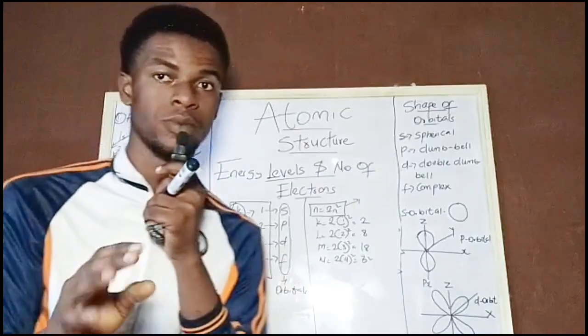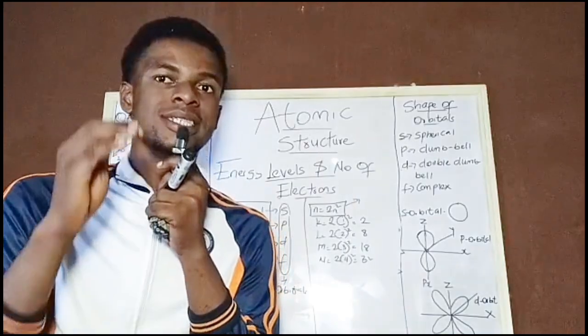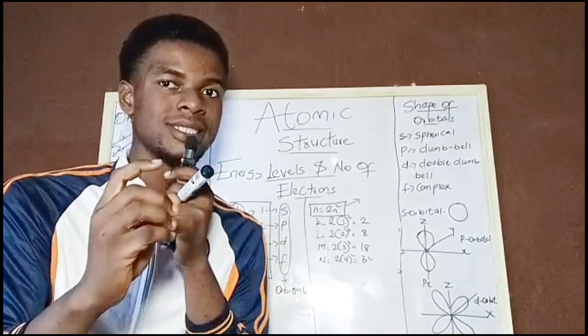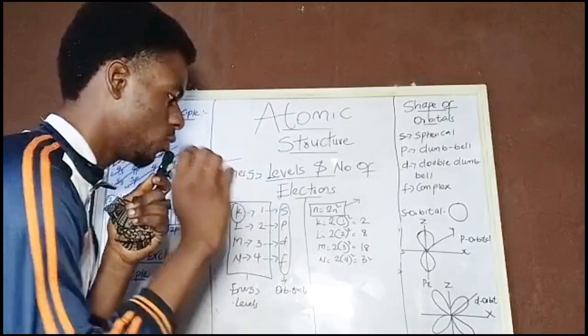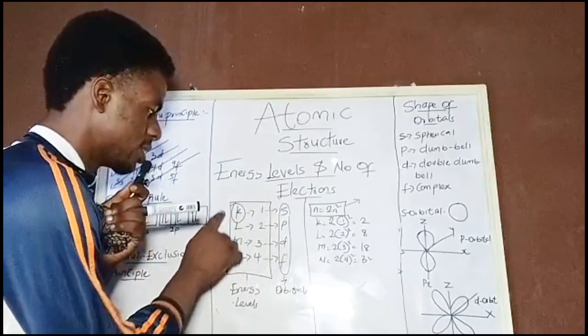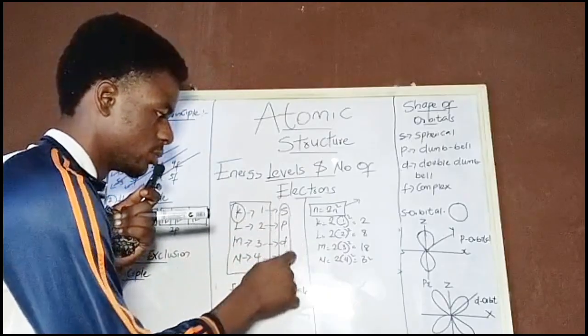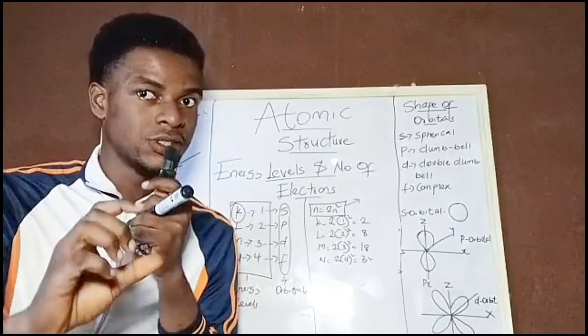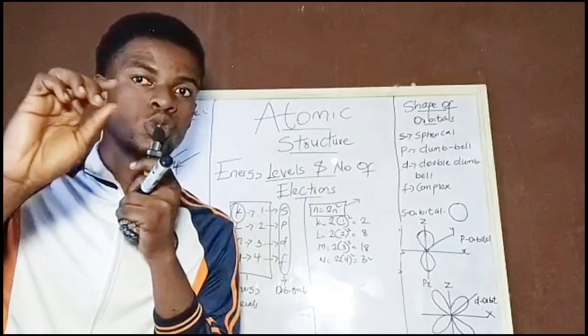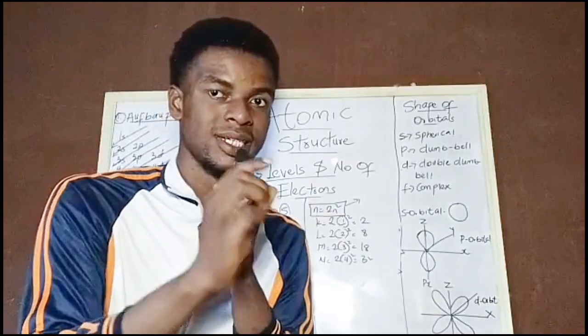Aufbau principle. Now it states that the filling of electrons should start from the lowest energy level. Like I said, we have 4 energy levels. You can take them as KLMN or this. They are still referred to as what? Energy levels. So the filling of electrons in an energy level should start from the lowest down to the what?